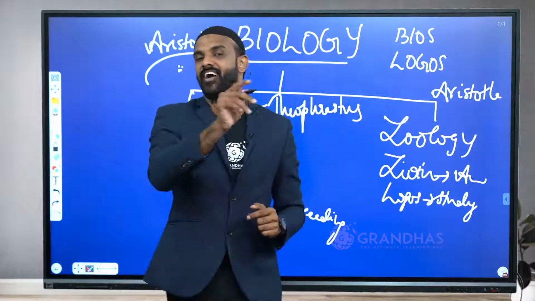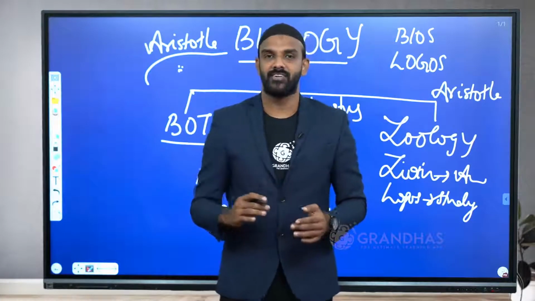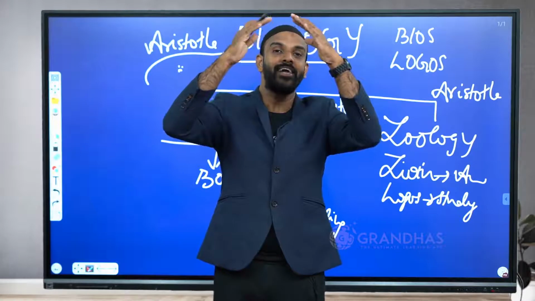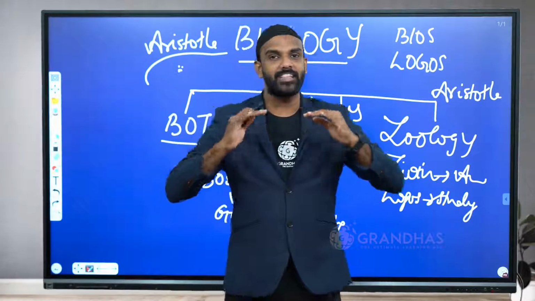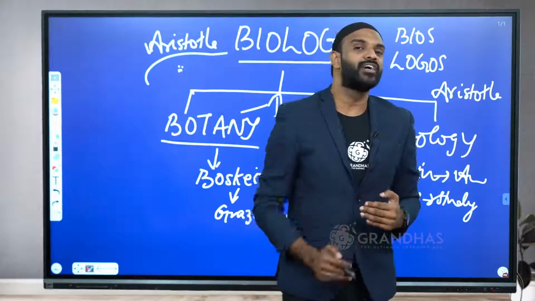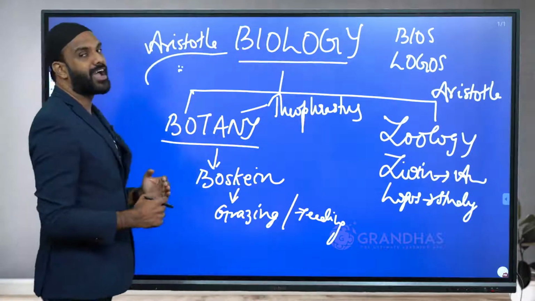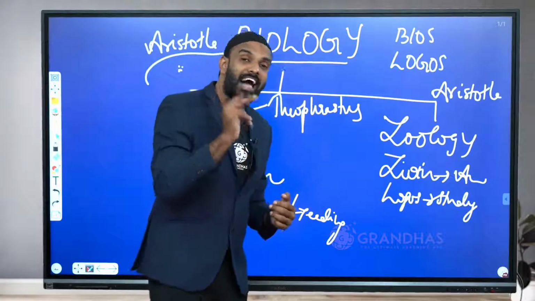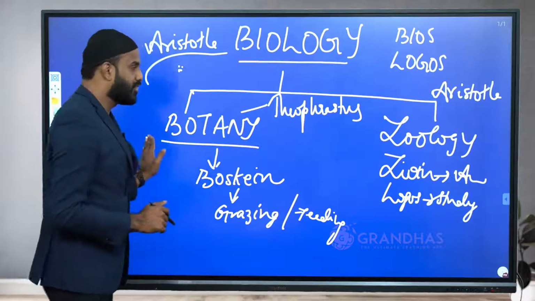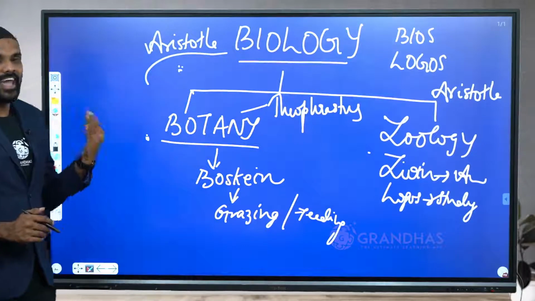Aristotle is considered as the father of biology because of so many contributions, and the chief among them is he constructed Scala Naturae, the ladder of nature. He placed the entire living organism in that ladder and placed man, we the man, at the top. So one of the major contributions that led Aristotle to be considered as the father of biology is the construction of Scala Naturae and placing man at the top. So father of botany, Theophrastus; father of zoology, Aristotle; and father of biology, again Aristotle.